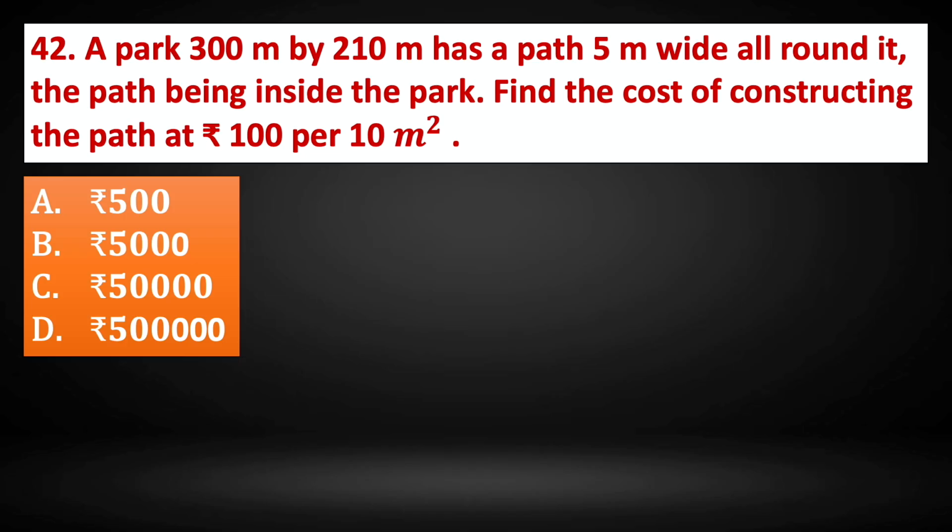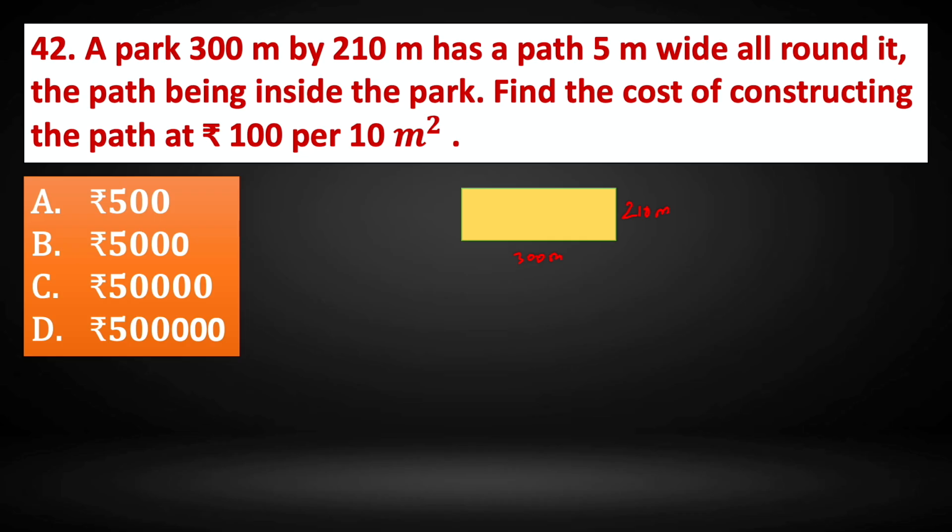Question number 42. A park 300 meter by 210 meter has a path 5 meter wide all around, the path being inside the park. Find the cost of constructing the path at rupees 100 per 10 meter square. So the rectangular park is here. Here the measurements are, the park is 300 meter by 210 meter.